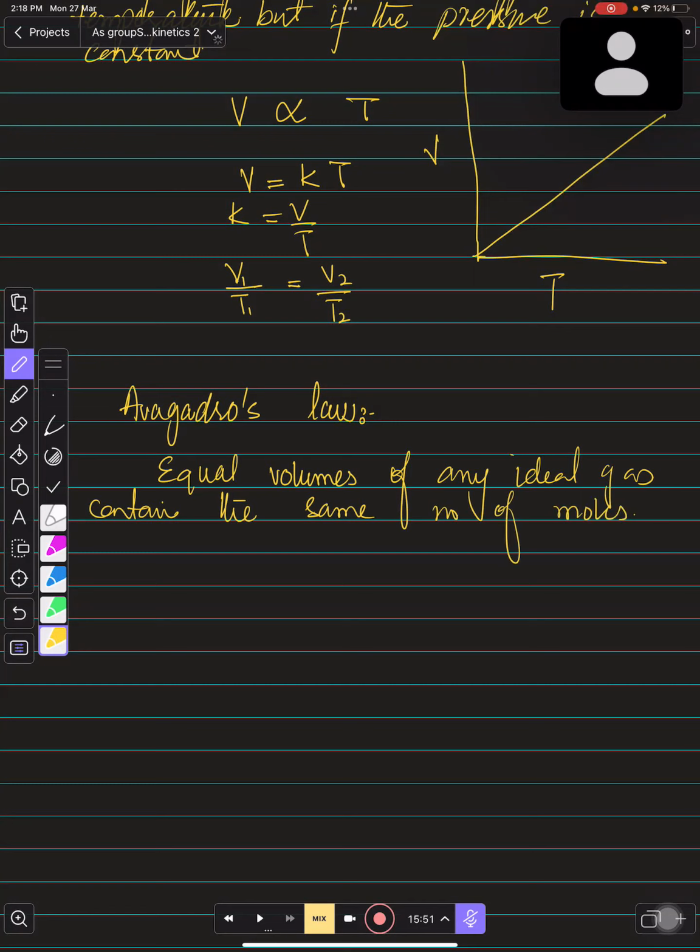If measured under the same condition of temperature and pressure, यानी कि if temperature and pressure is constant, we don't need to remove them. हमें इनको रिमूव नहीं करना वरना वॉल्यूम पे इफेक्ट हो जाएगा। ठीक है, इनको हमने चेंज नहीं करना। तो इसका मतलब ये हुआ कि V is directly proportional to the number of moles, and if you remove the proportionality sign, so it would be N. So this would be the mathematical equation for this law. All right, बच्चों.